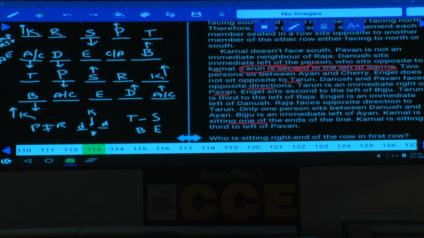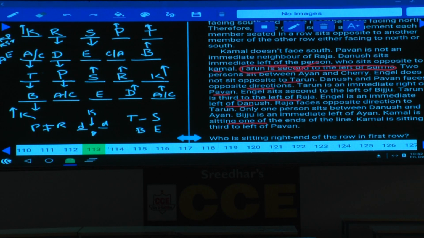Next one. Tarun is third to the left of Raja. Raja is facing south in the first case, and in this one, Raja is facing towards north. E is an immediate left of Dhanush, in the first case as well as in the second one. Raja faces the opposite direction to Tarun. In the first case, Raja is facing south, Tarun must be facing north. And in the second case, Raja is north and Tarun is south.